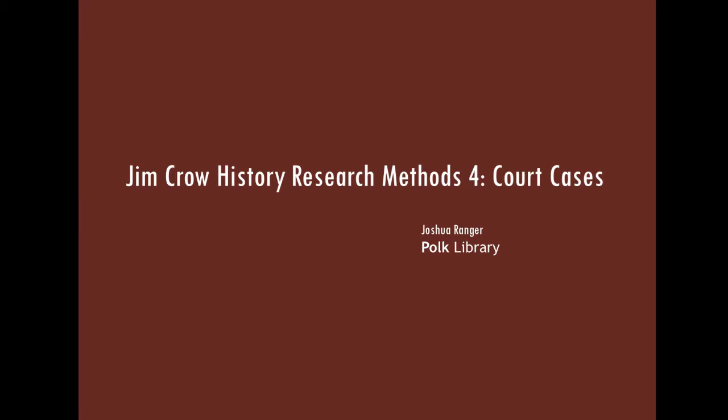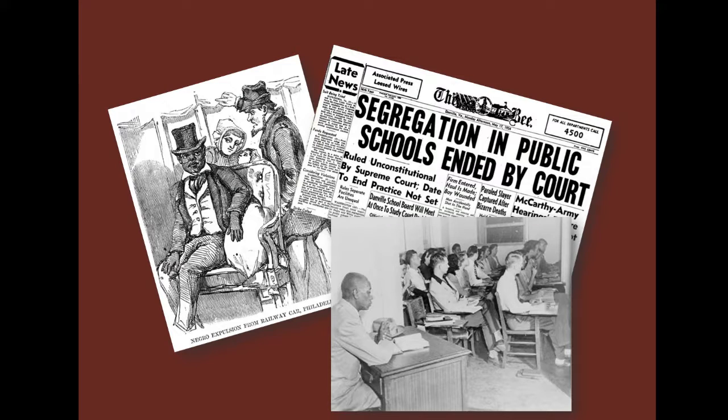For this week's video, I want to talk about finding published opinions of court cases. Throughout the Jim Crow era, individuals challenged discriminatory laws in state or federal court. Some of these cases are quite famous, like Plessy versus Ferguson, that upheld the constitutionality of the concept of separate but equal accommodations, and of course Brown versus the Board of Education, which overturned that decision.